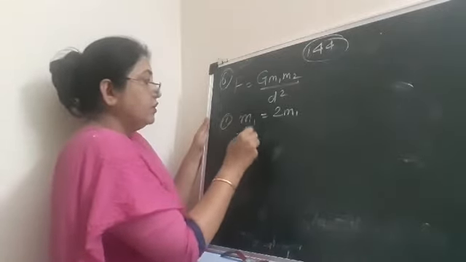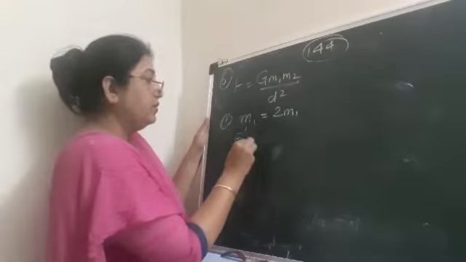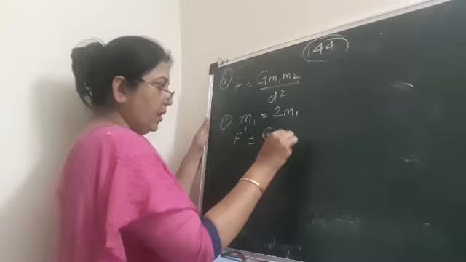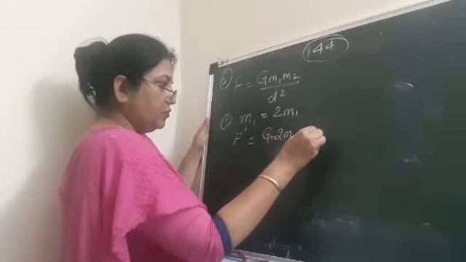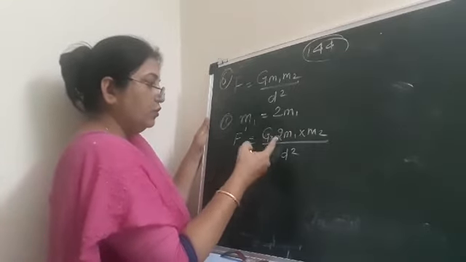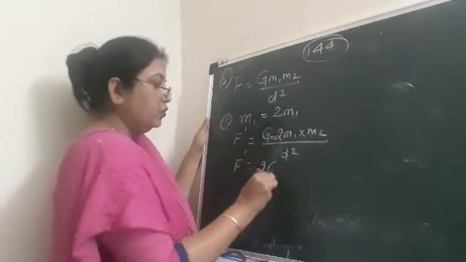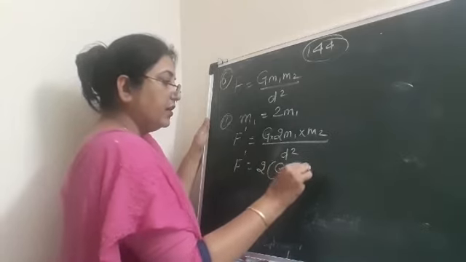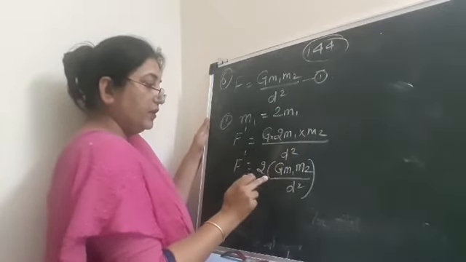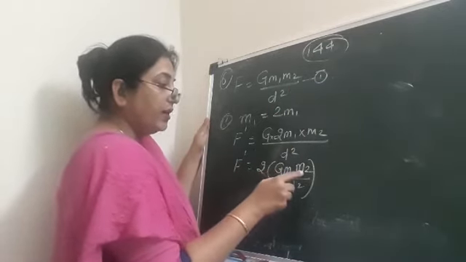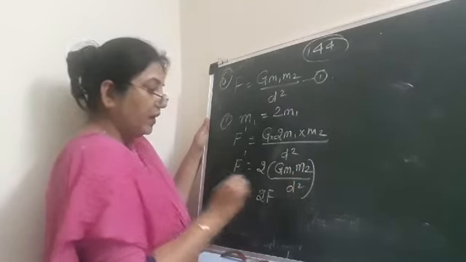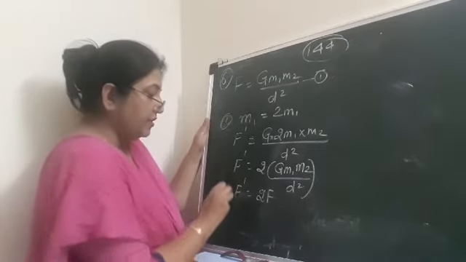F dash, because the new force will be either F1 or F dash, whatever name you want to give. So F dash is equal to G 2m1 into m2 upon d square. Okay, so F dash is equal to 2, I bring it in front and write 2 G m1 m2 upon d square. This was equation 1, and from here, this G m1 m2 upon d square, I can now write F dash is equal to 2F. So what is the meaning of this? F dash is equal to 2F.